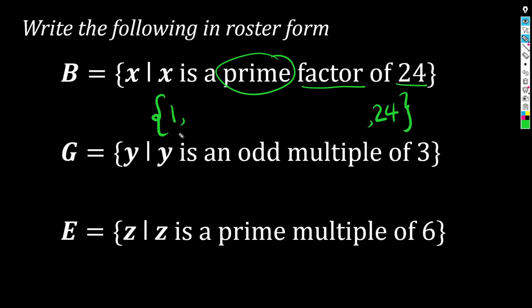Now, the only question is how many more factors are in between? Or are there, in fact, any more factors in between? Because had your number been prime, then your list is over. For example, you're asked, what are the factors of 7? No? Imbis na 24, what are the factors of 7? Again, for all whole numbers, it will always start with 1 and end with the number itself, 7.